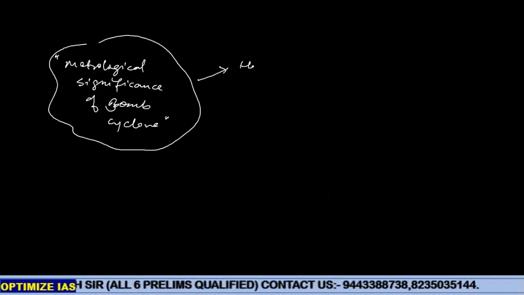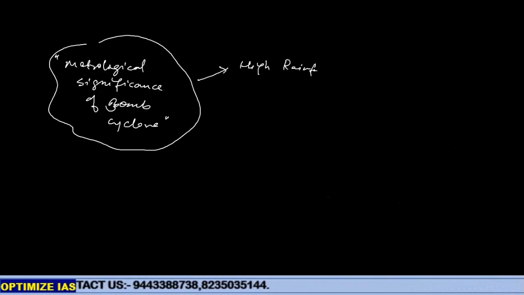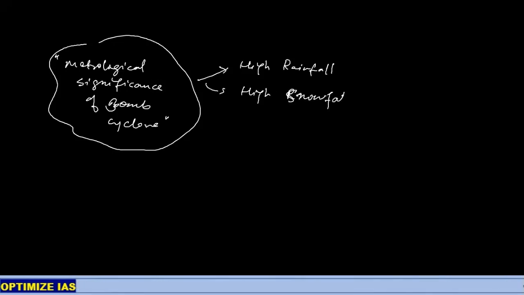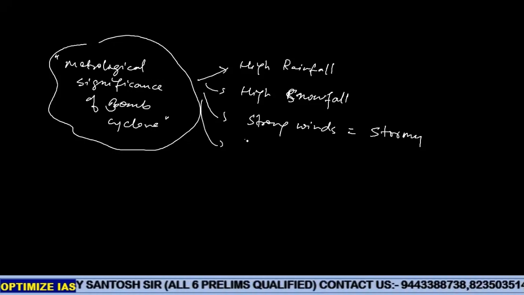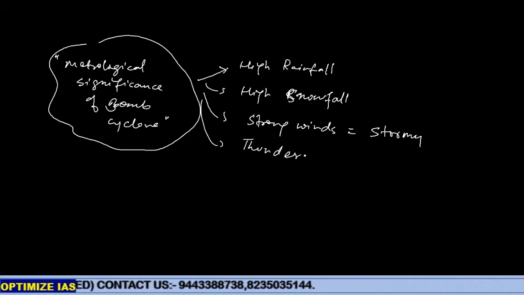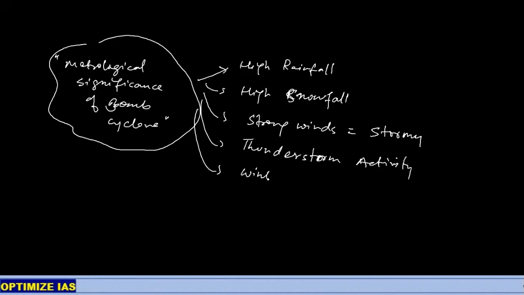So it's a low pressure area. So high rainfall, or in some locations maybe heavy snowfall, and pretty strong winds. So in the form of stormy weather conditions, it is also fueling thunderstorm activity. This season, mainly in the winters, becomes extremely cold because it can form anytime.